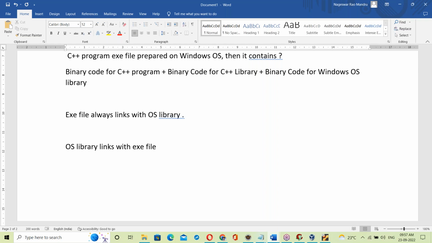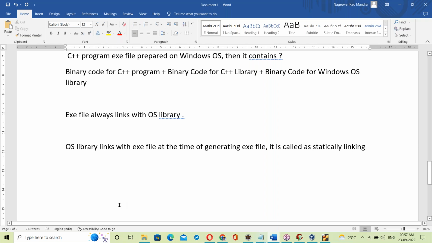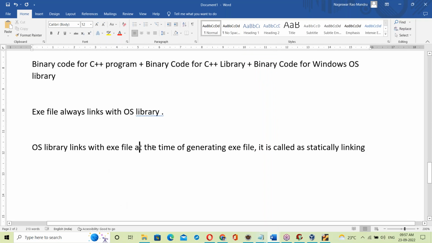OS library linking with exe file at the time of generating the exe file is called static linking. Statically linking. So the OS library links with the exe file at the time of generating the exe file itself.